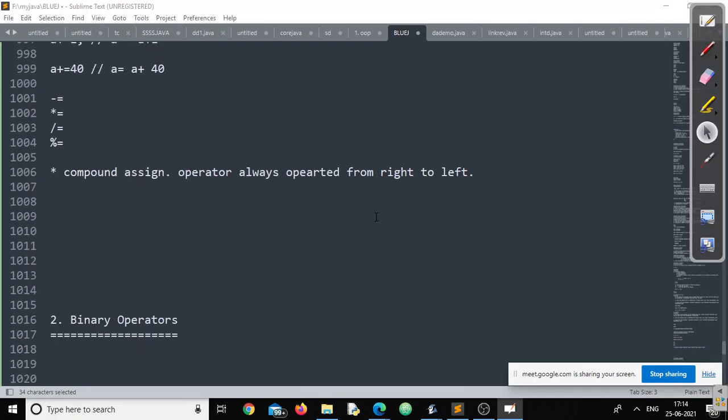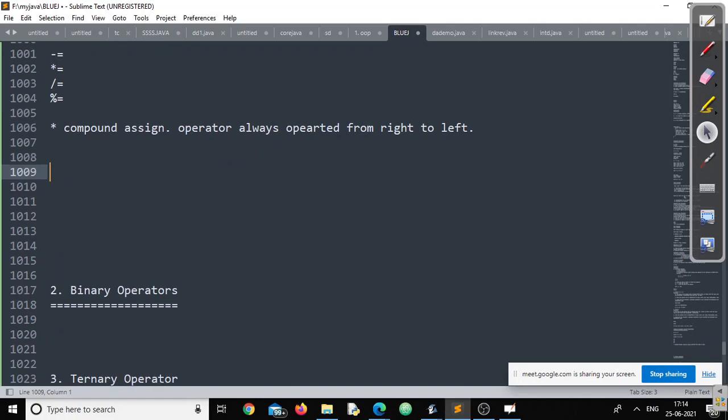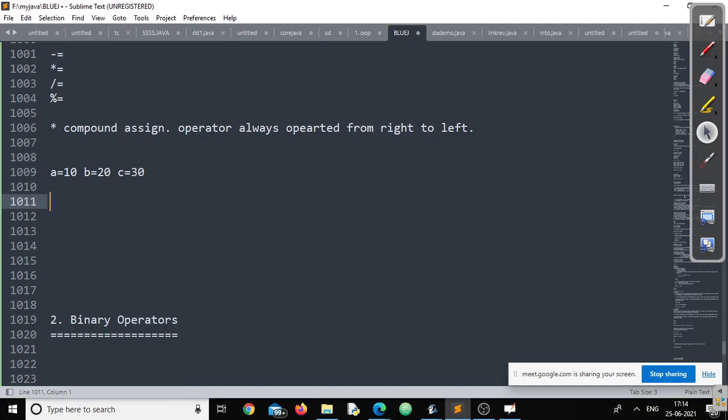No worries. Suppose I am writing some statement like this. Suppose A is equal to 10, B is equal to 20, C is equal to 30. See what I am writing.